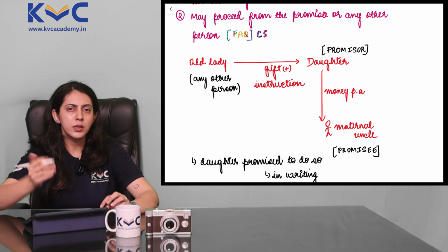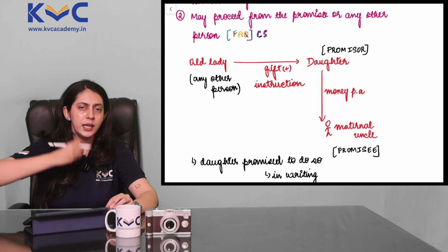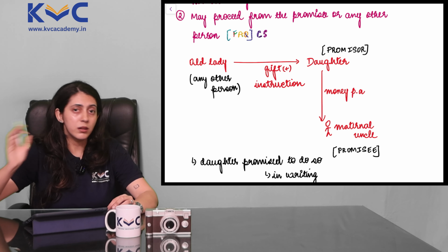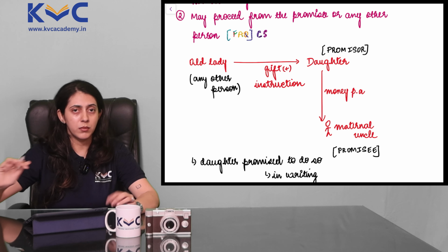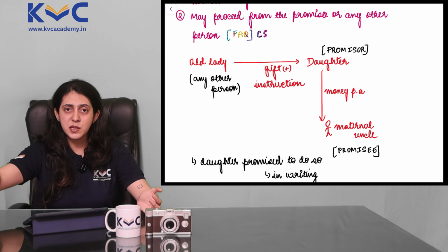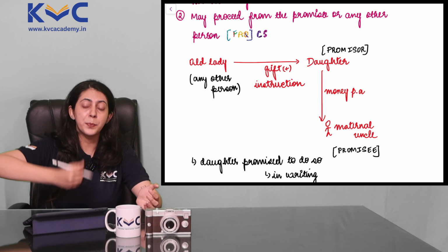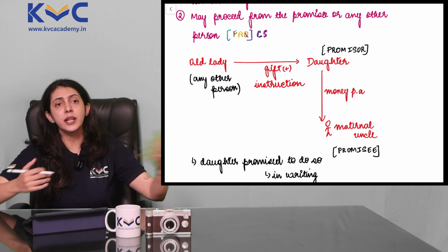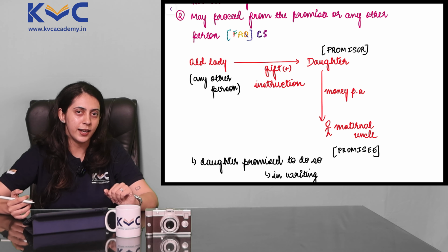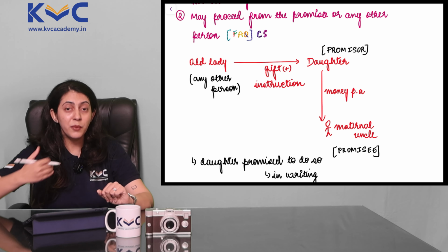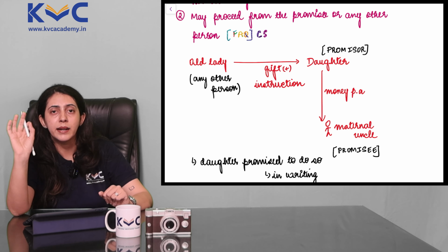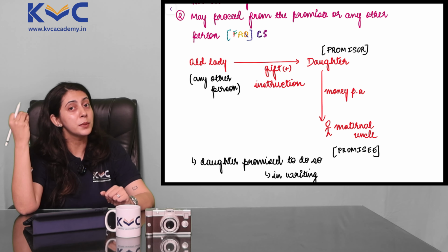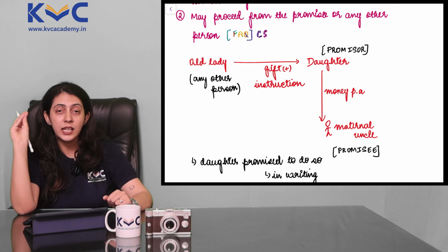Payment, let's assume, is made by me. Promisee is making the payment here. But you are also someone who is receiving the benefit from the restaurant. You are not paying for the same. That is okay. There is another individual that is paying, which takes us to this point. It may proceed from the promisee or it may proceed from some other person. We are both sitting, a third person comes and pays for us. What a nice day, right? But we are the ones who have received the benefit. Still doesn't matter. As long as consideration is involved in the contract, it may proceed from the promisee or it may proceed from any other person.